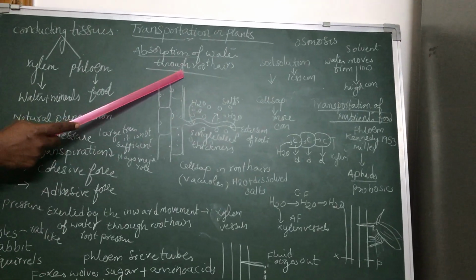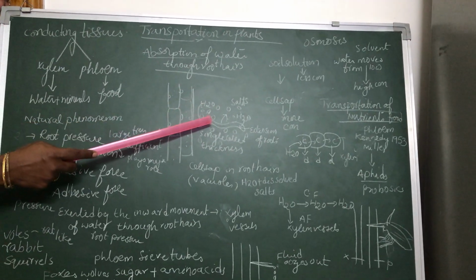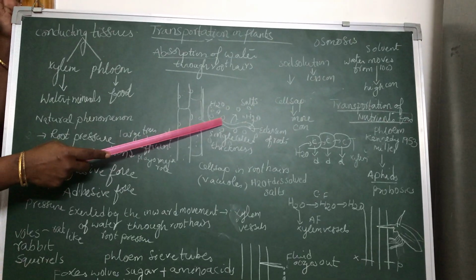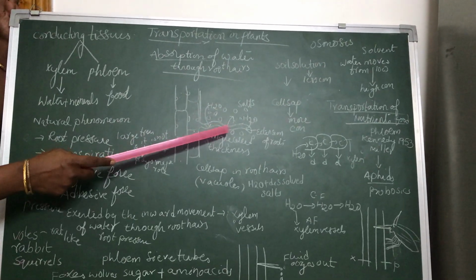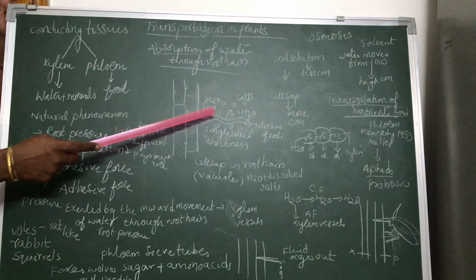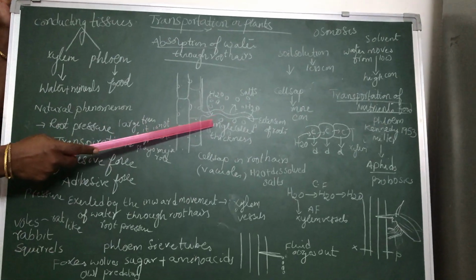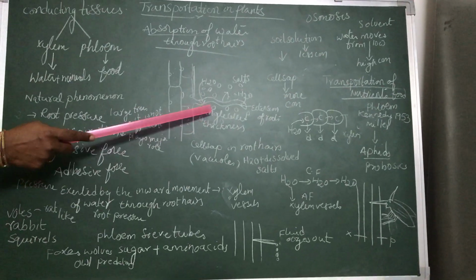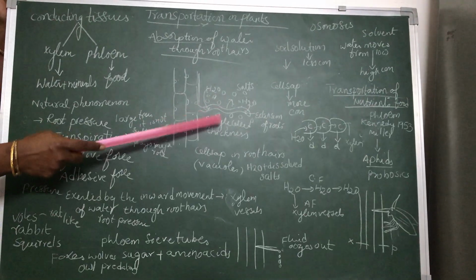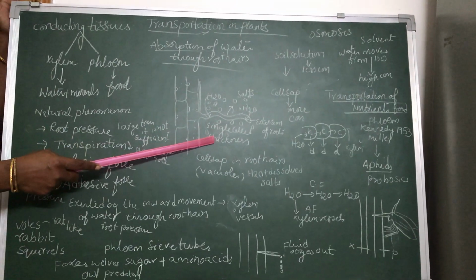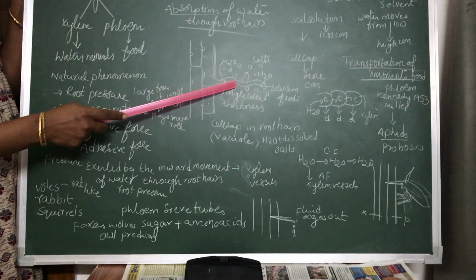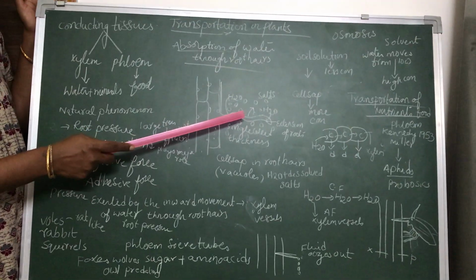Root hairs are the extension of main roots, and they are single celled in thickness for easy absorption. For any absorption, the cell should be a single cell, so that absorption can be facilitated very easily.